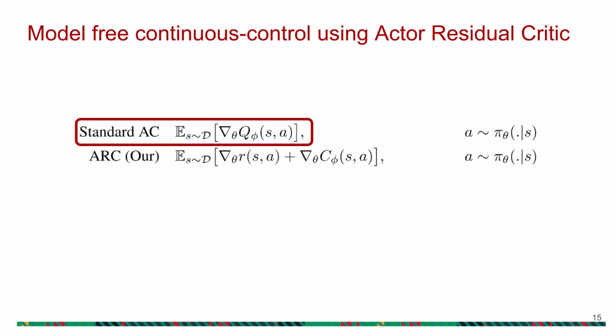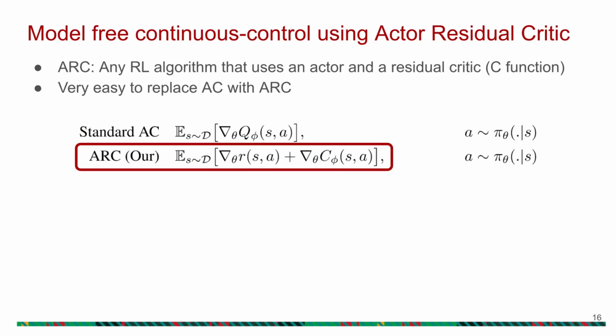Standard actor critic algorithms take the gradient of the Q function to update a policy. We instead formulate a new class of RL algorithms called Actor Residual Critic, or ARC. ARC is any RL algorithm that uses an actor and a residual critic. To update the policy in ARC, we take the gradient of the immediate reward and the C function separately. The advantage of this approach is that the gradient of the immediate reward is known exactly and we only need to approximate the gradient of the future return through the residual critic C function.